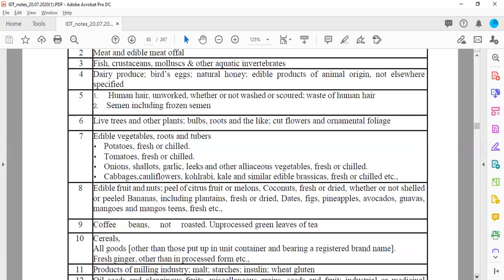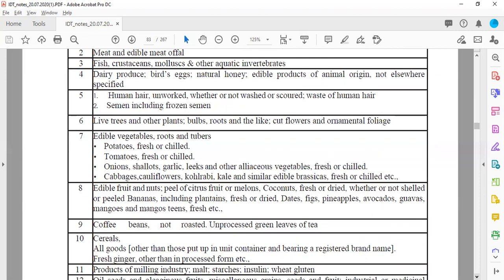Then live trees and other plants, bulbs, roots, and the like, cut flowers and ornamental foliage. Now, ornamental foliage is shrubs which is grown in the garden and for handsome and richly variegated foliage. So obviously that would be sold as a decoration shrubs, or that will be used in the garden. For gardening, these kind of foliages are used. So these are also considered to be exempted from taxes.